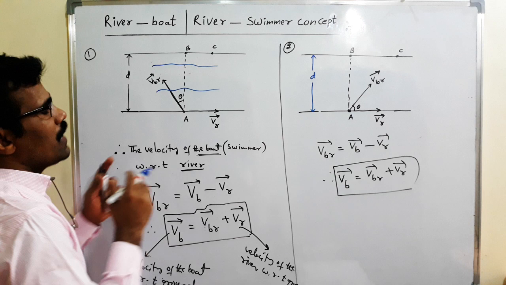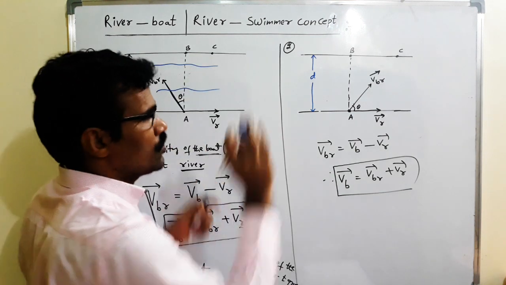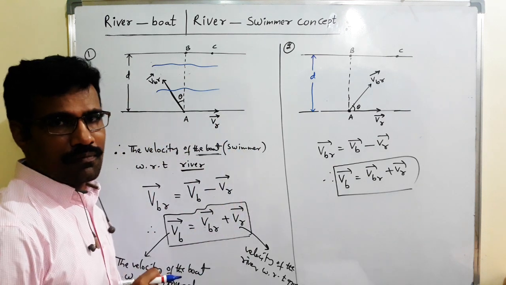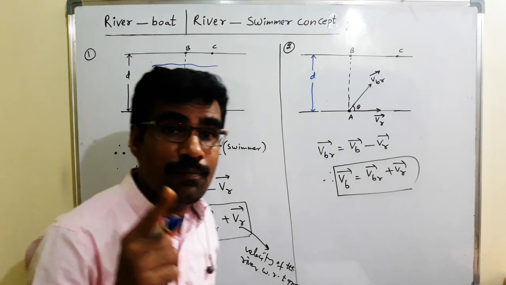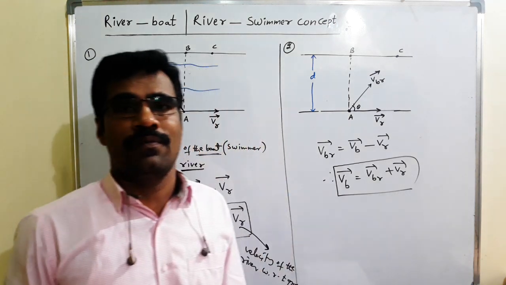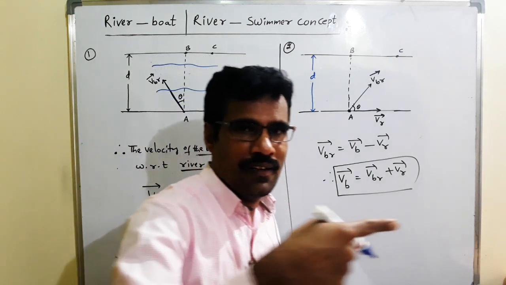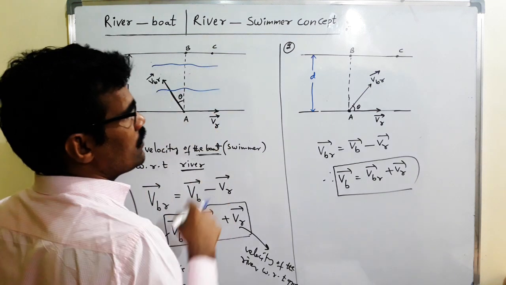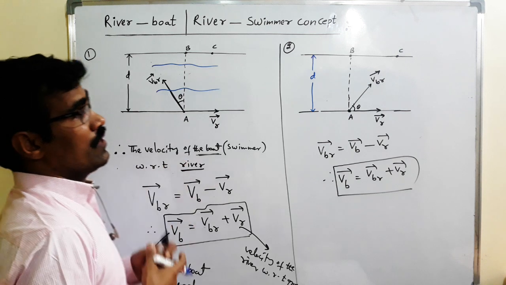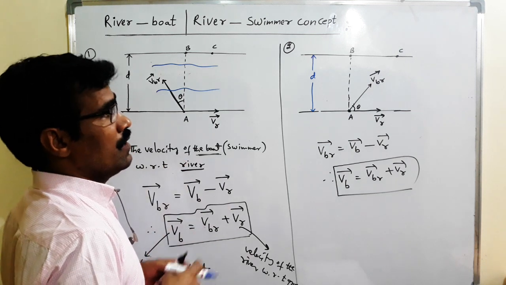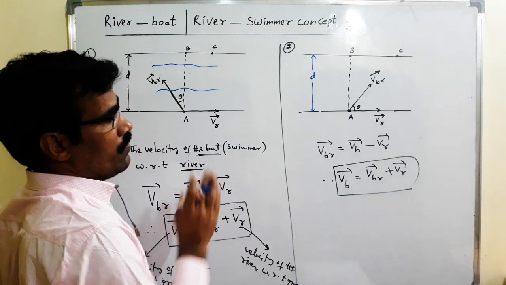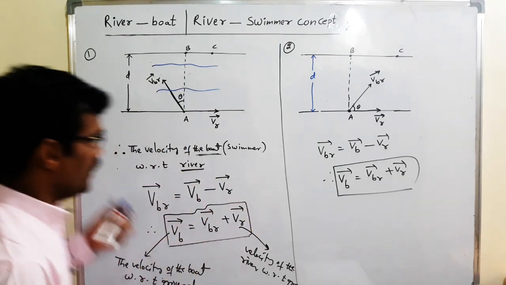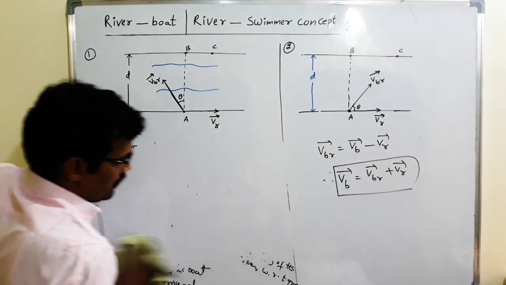So here, what is the time taken to cross the river in these two situations? What is the drift for these two situations? Drift means displacement of the boat along the direction of river flow, the distance displaced along the river when it reaches the other bank. Listen carefully. First we will discuss this one, after that the second one.